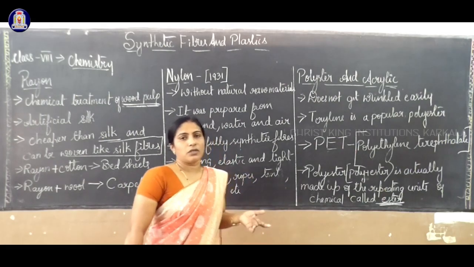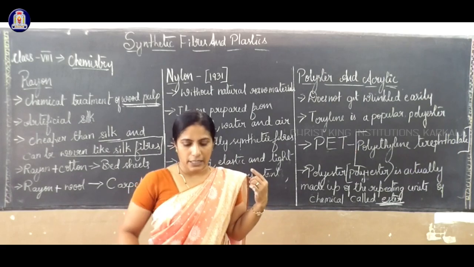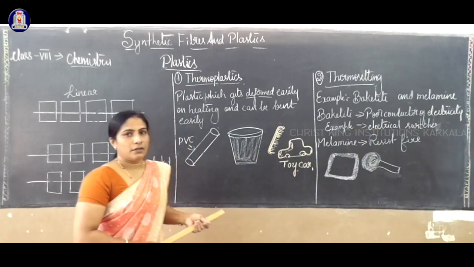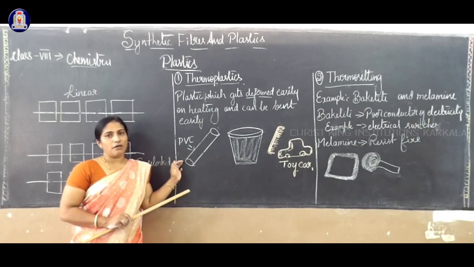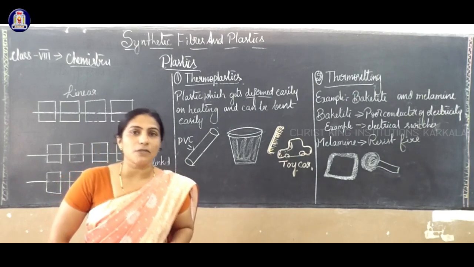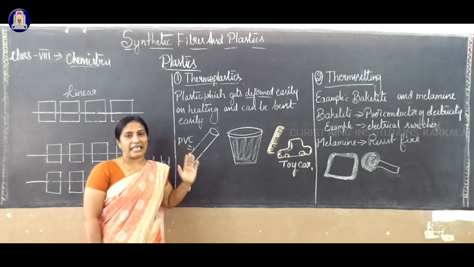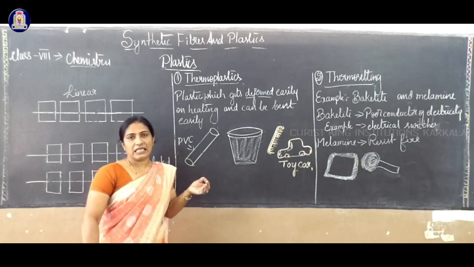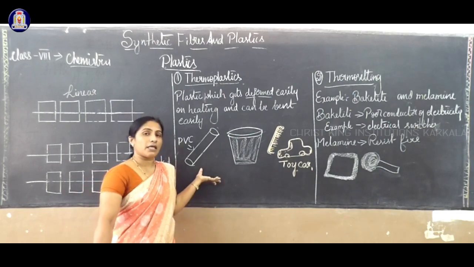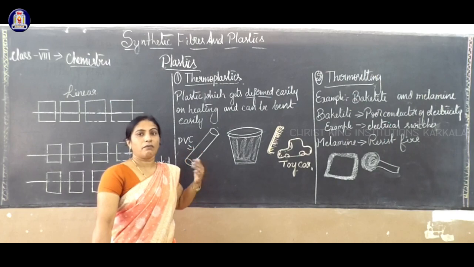The next one is the characteristics of synthetic fibers. So these are related to the types of synthetic fibers. We have studied already natural fibers, synthetic fibers, and the types of synthetic fibers like rayon, nylon, polyester and acrylic. Acrylic is less in weight, so that's why we use acrylic clothes in maximum amount, but it is very dangerous to our body.